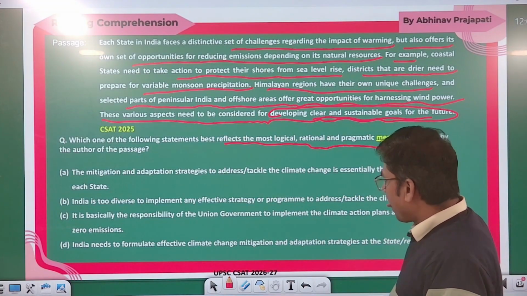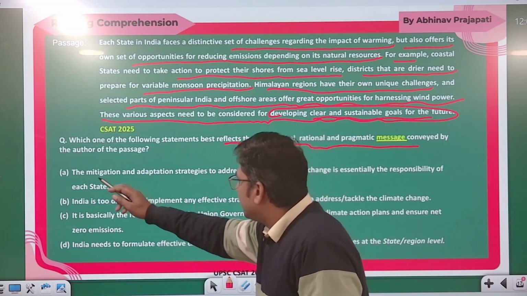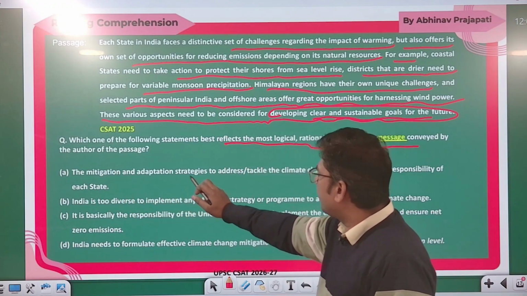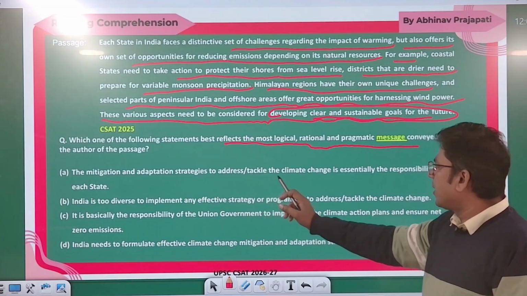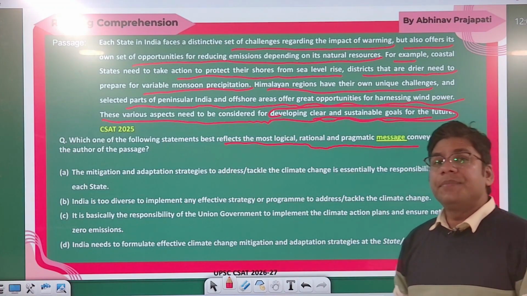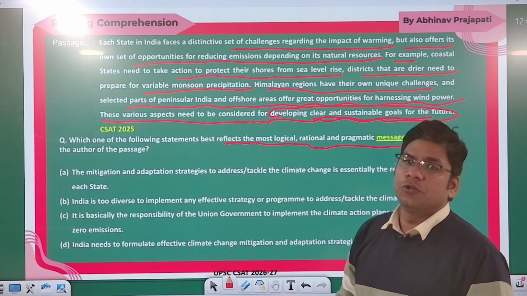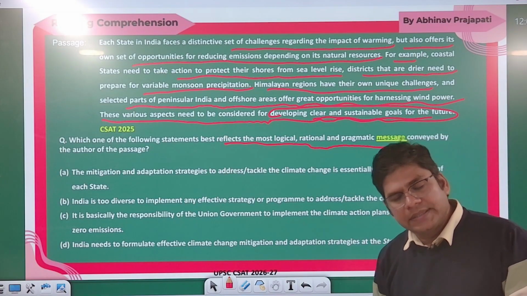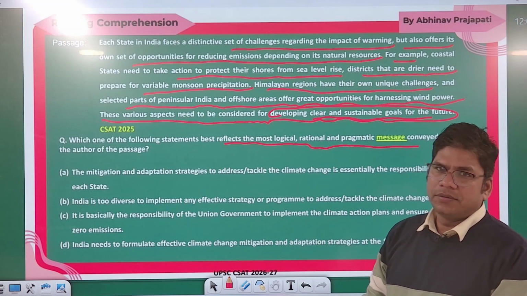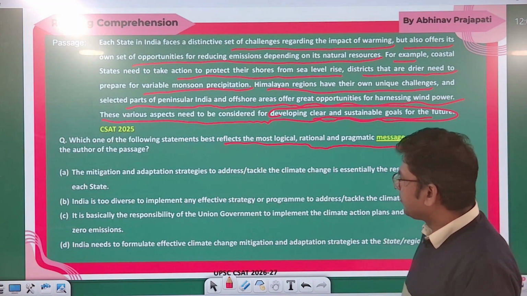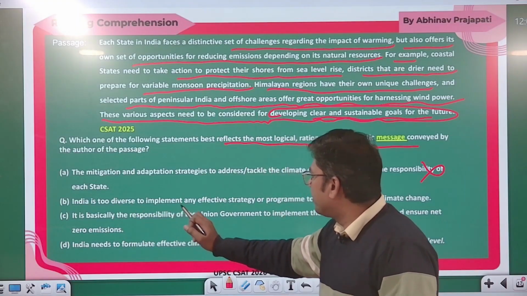So just see, the mitigation and adaptation strategy to tackle climate change is essentially the responsibility of each state. क्या emission का जो वार्मिंग का जो इशू है उसको टैकल करने की रिस्पॉन्सिबिलिटी केवल स्टेट गवर्नमेंट की है? नहीं.